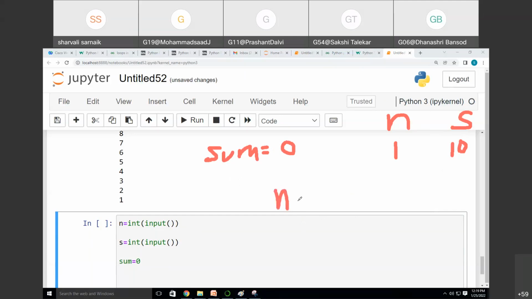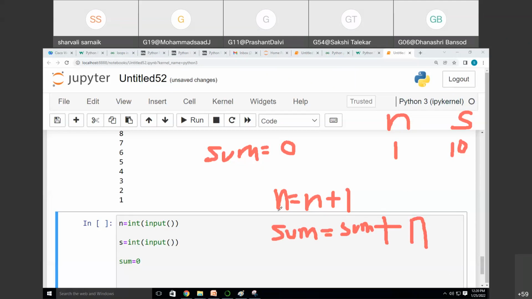Every time n is incremented, n is equal to n plus 1, that time my sum will get incremented. My value of sum will be sum is equal to sum plus n. Sorry, sum plus 1 is sum plus n.